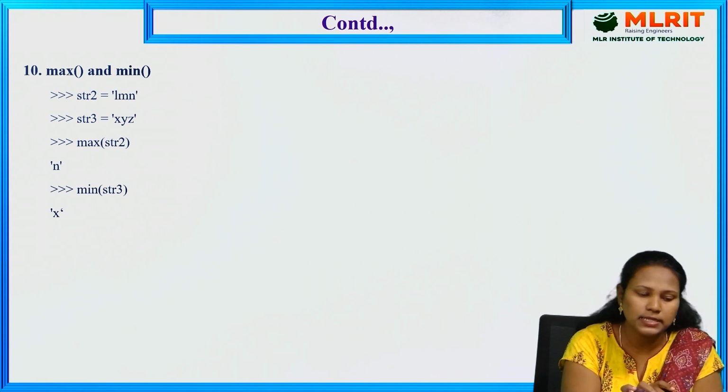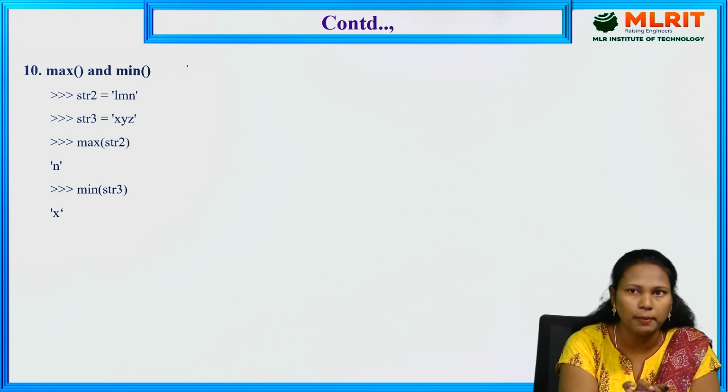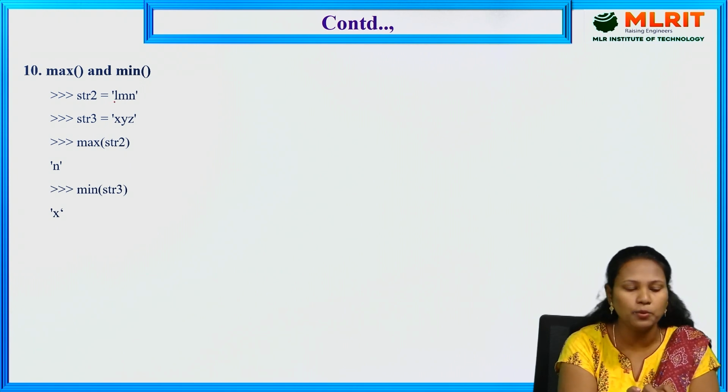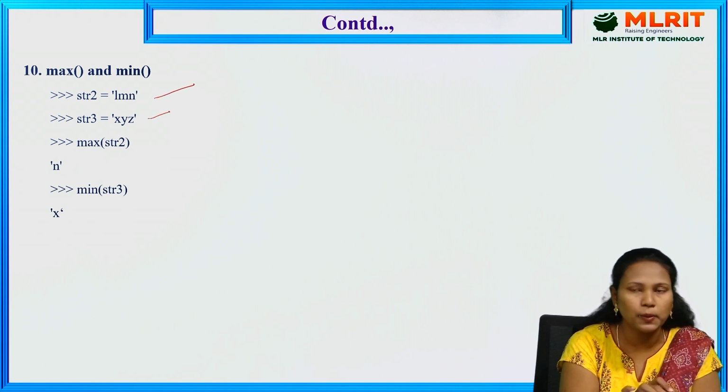The next one is the maximum and minimum value. If you want to find the maximum and minimum values in a string, with the help of the max function and the min function, we can find the maximum and minimum values. So str2 is equal to lmn, and str3 is equal to xyz. So max of str2 takes the index,